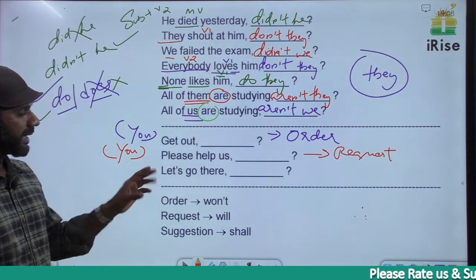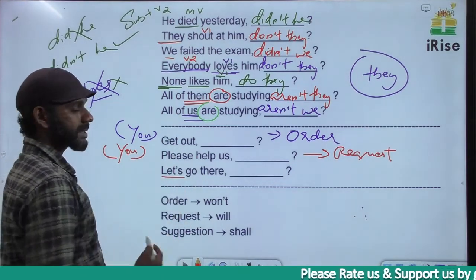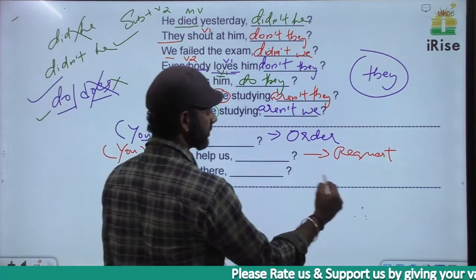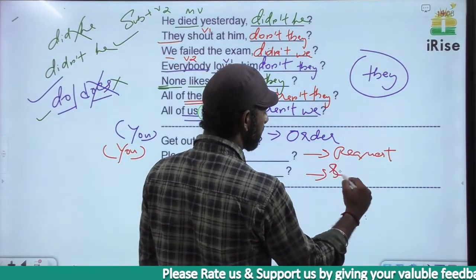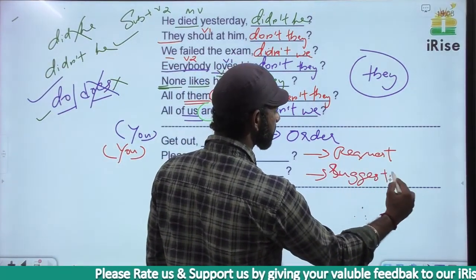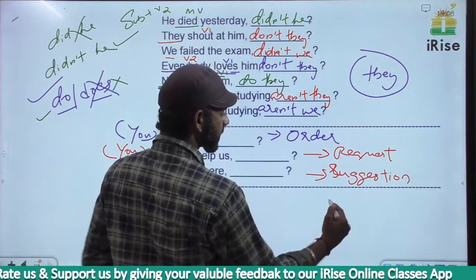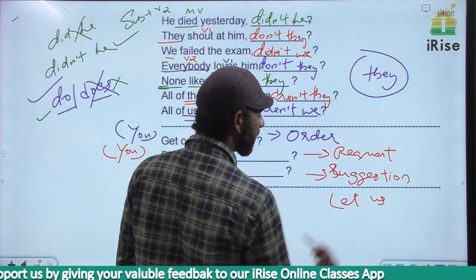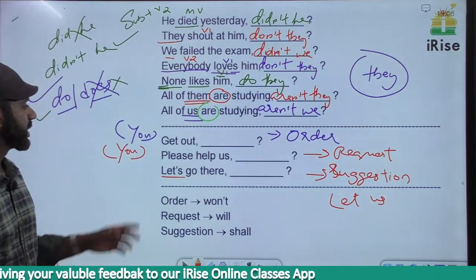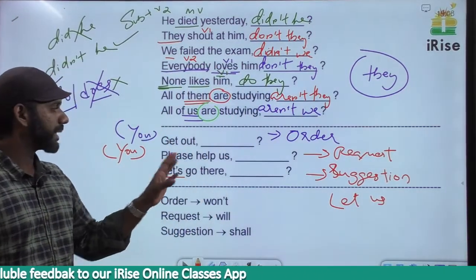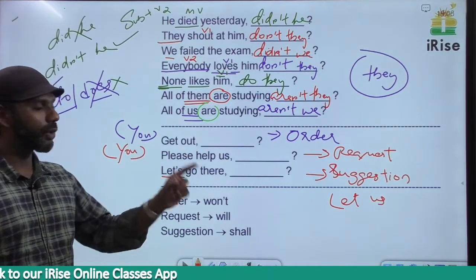Request. Let's go there. Let's is always for a suggestion. We've all discussed it in the case of voice and speech. Let's is always for a suggestion, and let's is a short form of let us. Clear? So get out is an order. Please help us, request. Let's go there, suggestion.